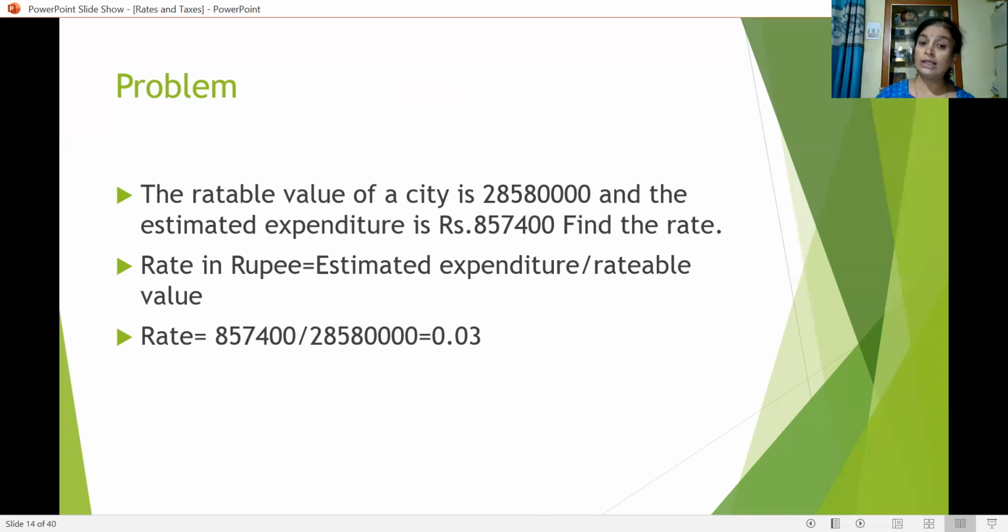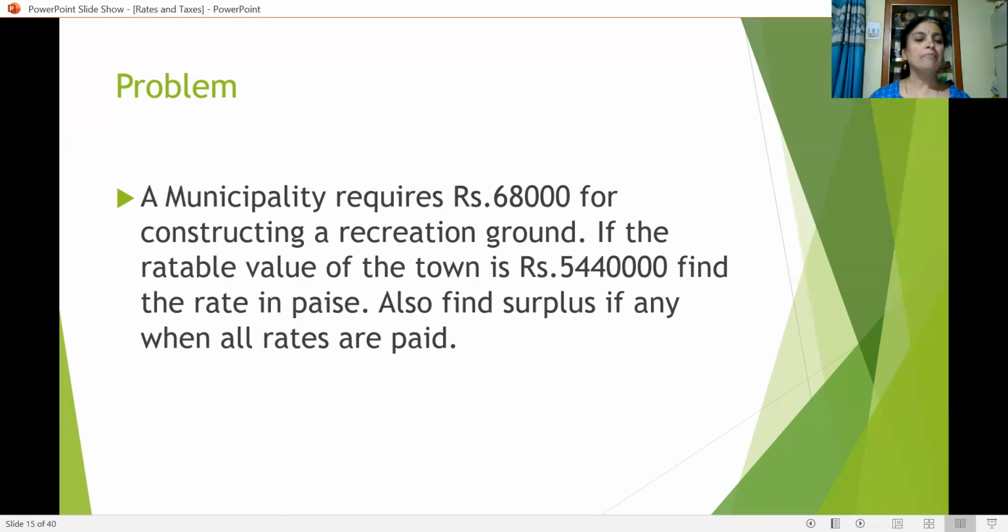How much did you get here? 0.03. That is 3 paise in a rupee. It is read like this, rate in rupee. That means we should read this answer like this. It is 3 paise in a rupee. This is the answer. Okay. That is the way of reading it. 3 paise in a rupee.